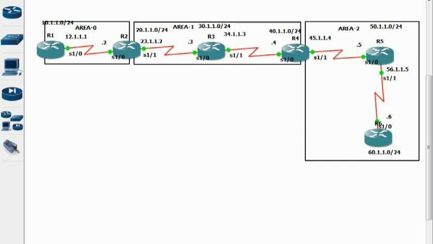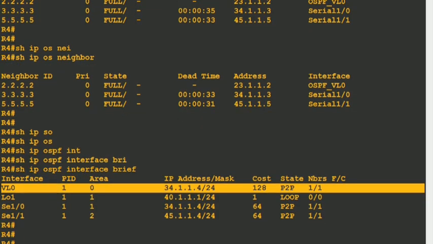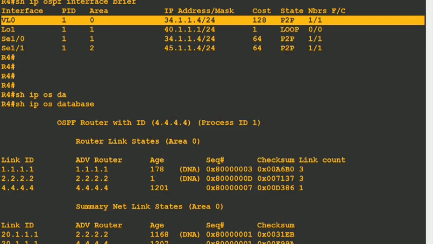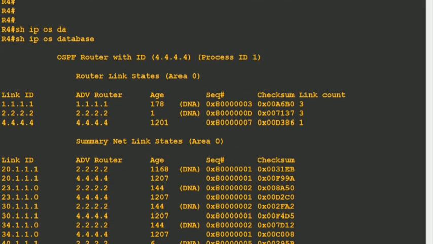Now, because R4 will receive some router LSAs coming from R2 via the virtual link, and also some summary LSAs, move on to R4 and check its database now. Show ip ospf database of area 0 itself. The DNA bit will be set only on those LSAs which are in area 0 and coming via the virtual link, and via the virtual link only area 0's database will get transferred.